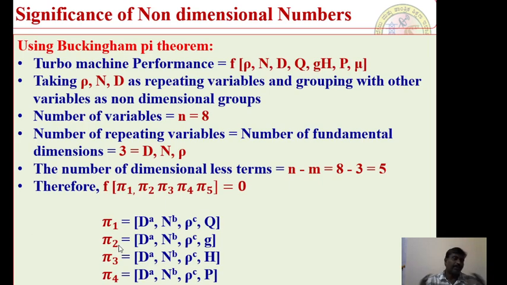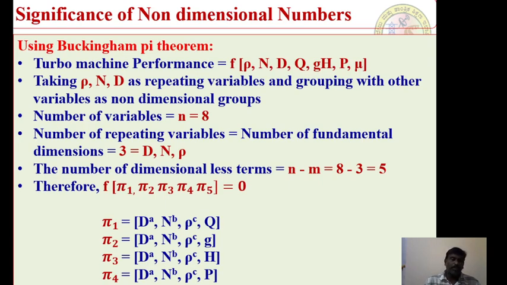Because when you take any particular problem in case of turbo machines, there are certain parameters which keep on repeating and they are all influencing the respective system. That's why, depending upon the parameters which are influencing a turbo machine's performance, we need to select properly the repeating variables for a system performance. So here we have got 5 non-dimensional numbers expressed in terms of dimensionless parameters, that is pi 1, pi 2, pi 3, pi 4, pi 5.